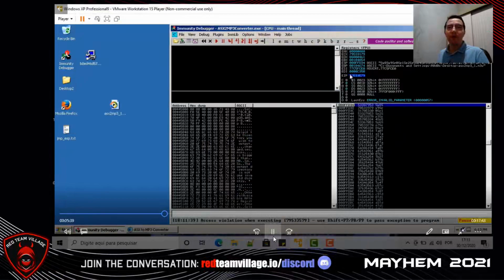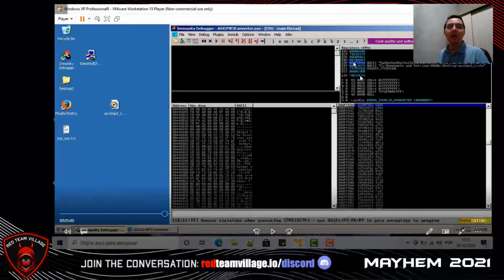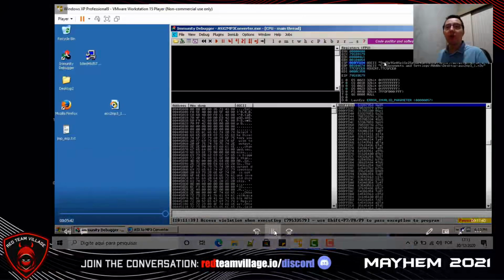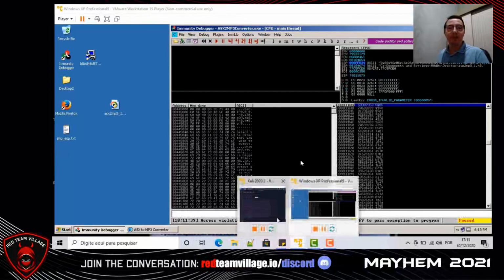We want to find an address that makes a jump from EIP to ESP, because in ESP we will put our shellcode to get a reverse shell. For this, we need to find an address that makes a jump from EIP to ESP.